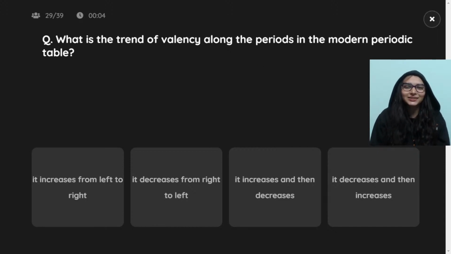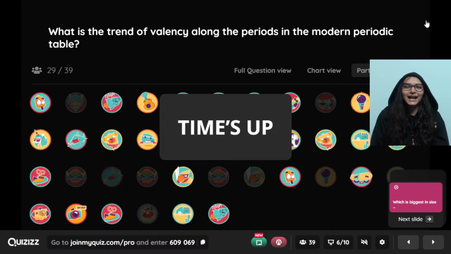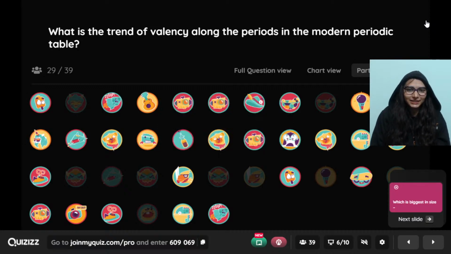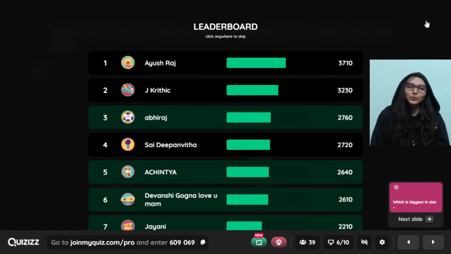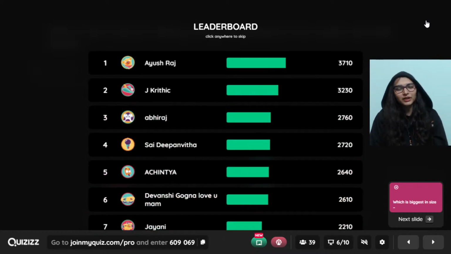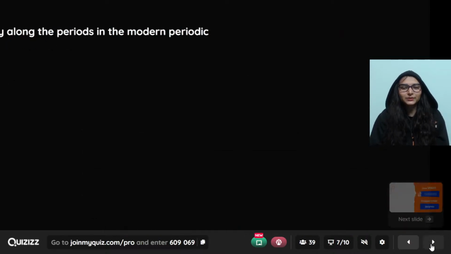ये तो मैंने question बताया भी था. I will ask in the quiz. I leaked this question when I was taking the theory portion for you. And valency first increases then decreases. First increases up to group number 14, उसके बाद group 18 तक decrease करेगा. Very good. Top to bottom group में it remains same. ठीक है, so option number C was correct.